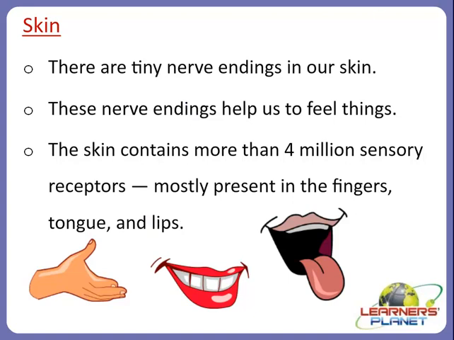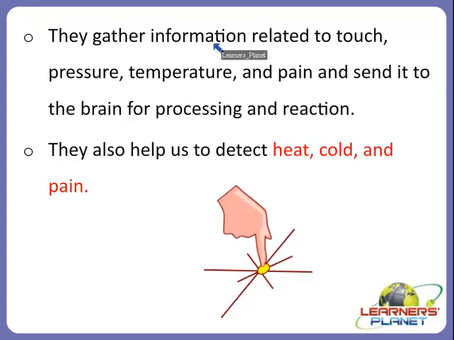So you can just think that 4 million sensory receptors would be working very fast, collecting the information and sending it to the brain, because of the nerve endings present in our skin. What do they actually do? They gather the information related to touch, pressure, temperature and pain, and then send it to the brain for processing and reaction, right?